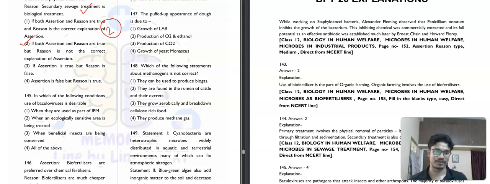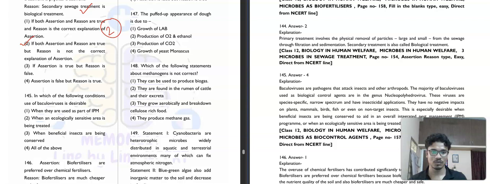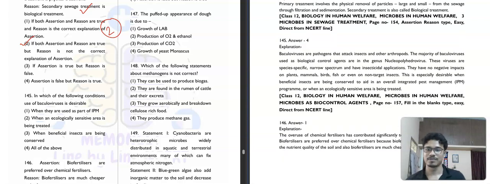Then question number 145. What is it saying? In which of the following conditions is the use of baculovirus desirable? When they are used as IPM, when an ecologically sensitive area is being treated, both are correct. Then when beneficial insects are being conserved, correct. So the fourth option will be the correct answer. What does IPM, integrated pest management, mean? Some harmful insects need to be killed, and some beneficial insects need to be conserved.